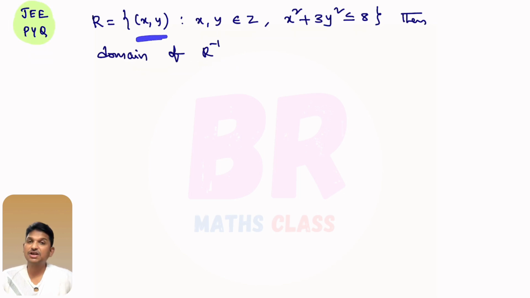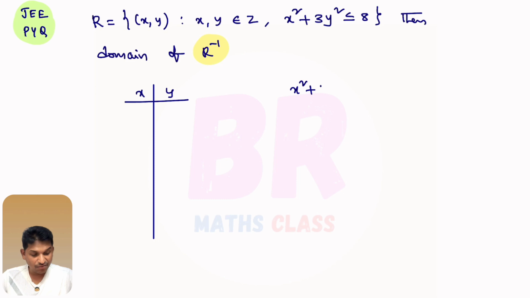R is a relation which contains ordered pair x comma y. X and y are integers. It indicates that R is a relation on Z and satisfying this condition x square plus 3y square less than or equal to 8. Then domain of R inverse. You observe here, they are asking domain of R inverse, right? So, what way to calculate this? As they given x and y are integers which satisfies the equation x square plus 3y square less than or equal to 8. So, what I'll do, I'll randomly check by taking integers, right?